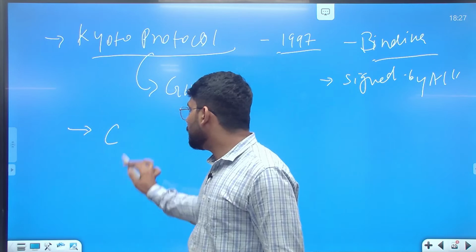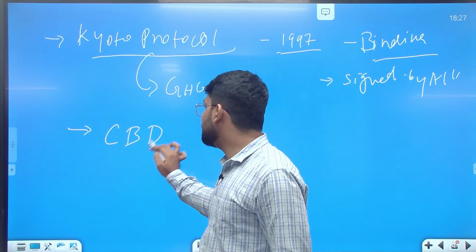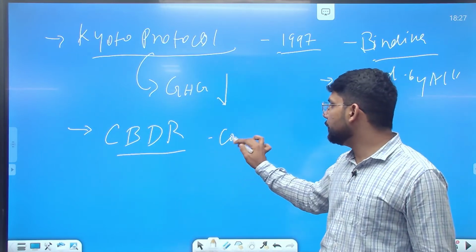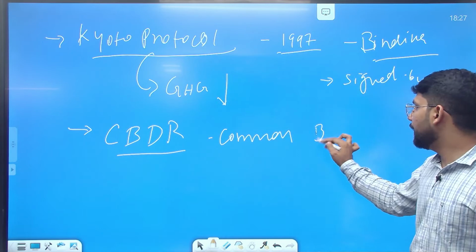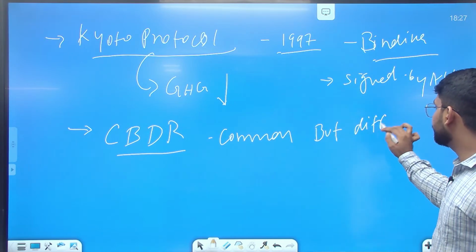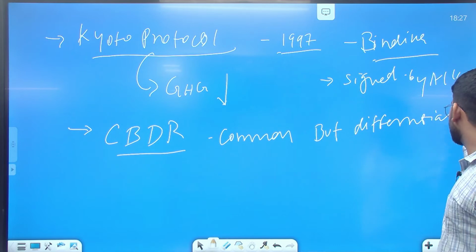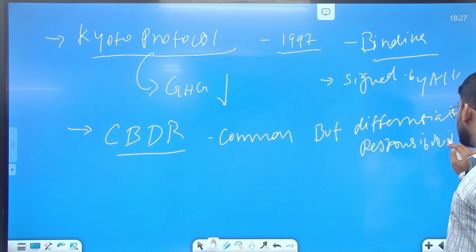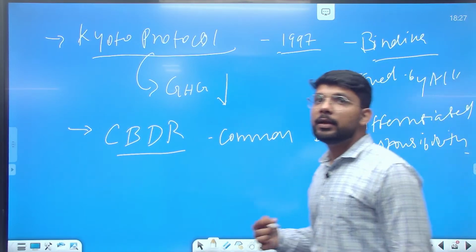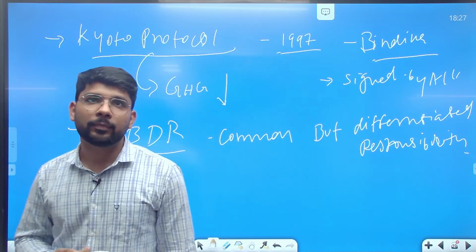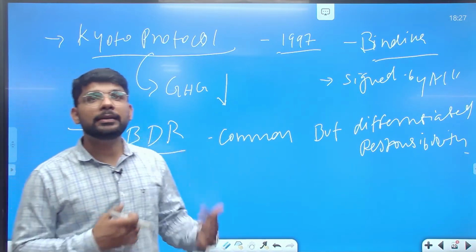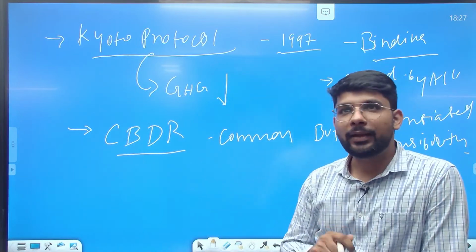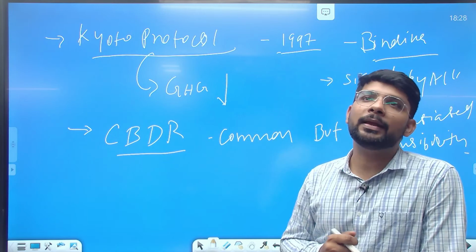The next point is that the Kyoto Protocol has common but differentiated responsibility. This is an important point. It means the developed countries will focus on reducing greenhouse gas emissions, but they will also support the developing countries.